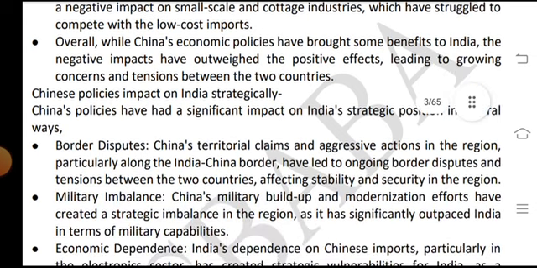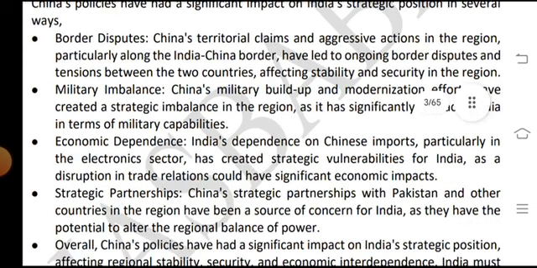Overall, while China's economic policy has brought some benefits to India, the negative impact has outweighed the positive effects, leading to growing concern and tension between the two countries. China's policies have had another significant impact on India's strategic position in several ways.